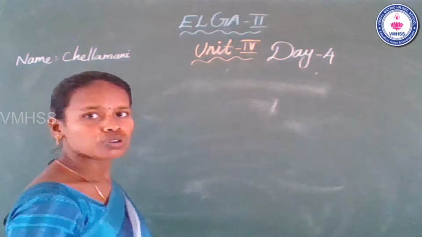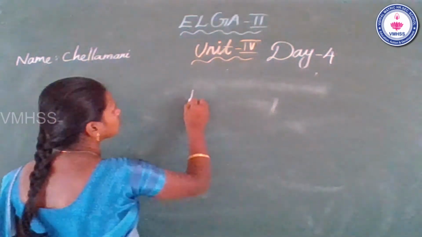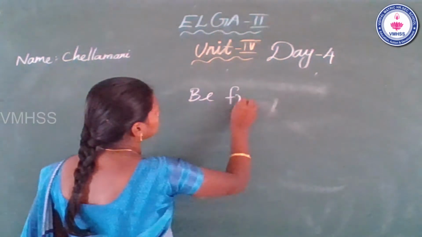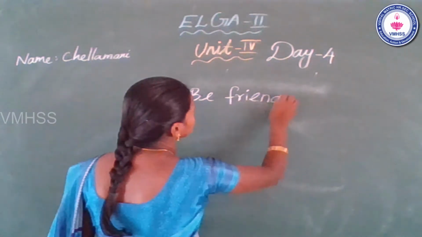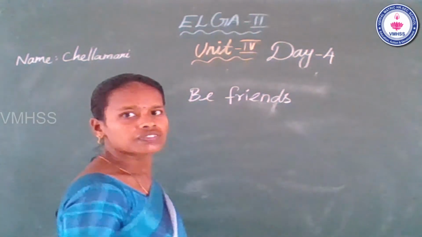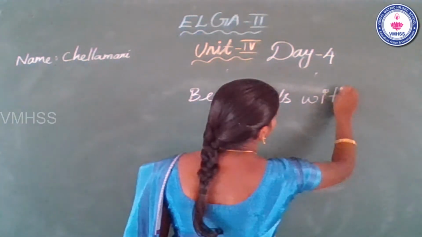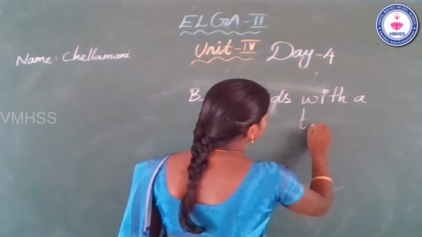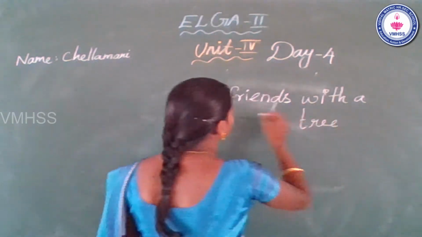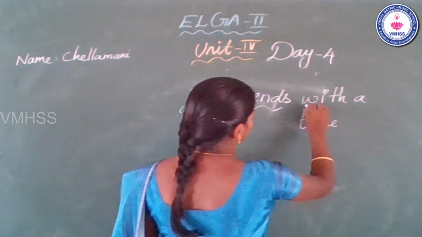The title of the story is Be Friends with a Tree. This is the title of the story.